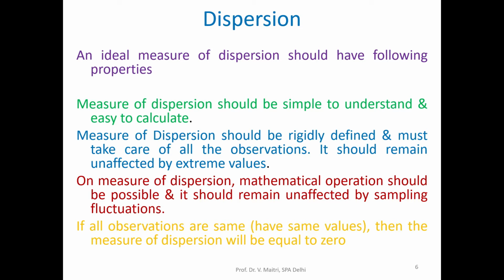On a measure of dispersion, mathematical operation should be possible and it should remain unaffected by sampling fluctuation. If all observations have the same value, then the measure of dispersion will be equal to 0. Whereas in the highly homogeneous case, nothing is there, so it is not spread at all, it is a straight line.